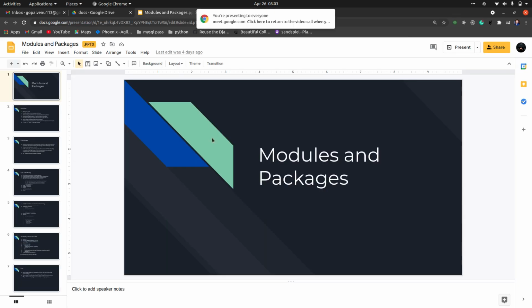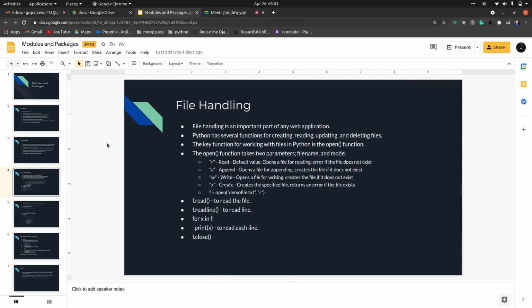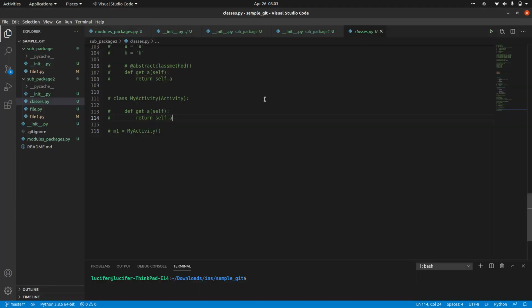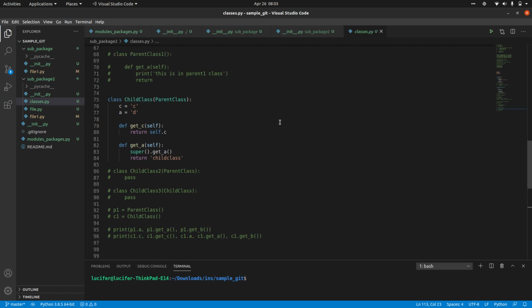Okay, cool. So today we'll be moving towards file handling. So you guys understood the concept of a package, a module, and how to import things, right? So basically this is all about how to import things so that you can use them again, right? So you are just importing from one package to another package, or one sub package to another package, or even from one module to another module. You can import anything like those things, right?